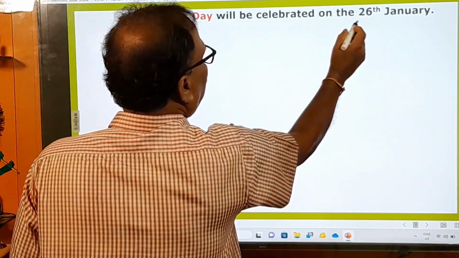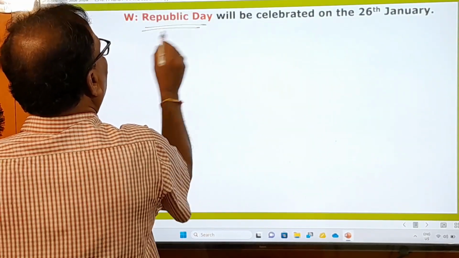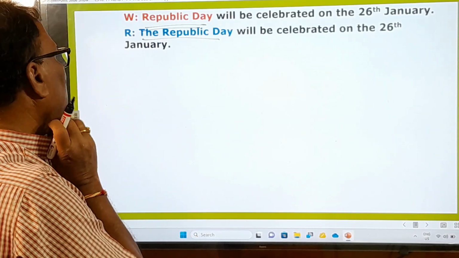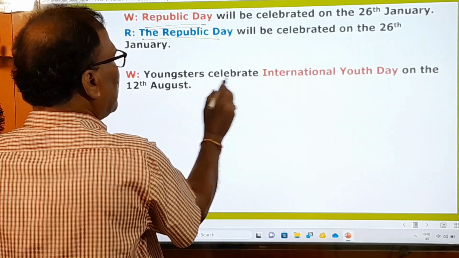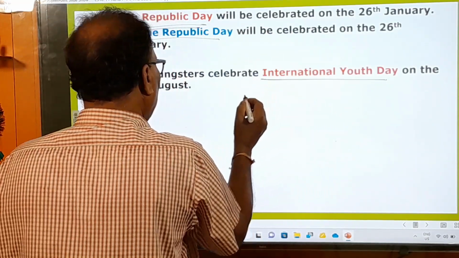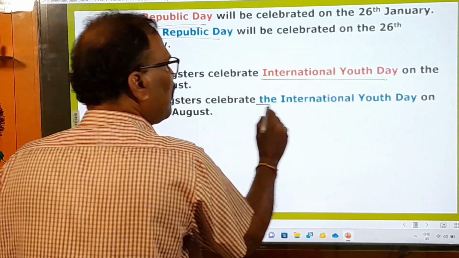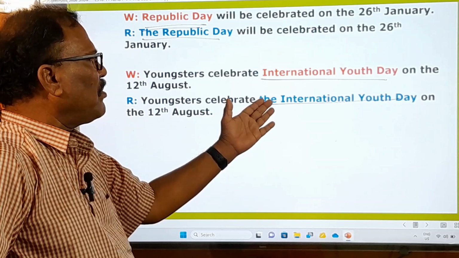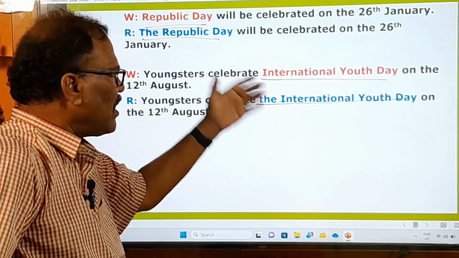Republic Day will be celebrated on the 26th. So you have to say the Republic Day will be celebrated on 26th January. And youngsters celebrate International Youth Day. So it is a day of importance, and therefore it requires the definite article before it, but it is not used here. Therefore, it's a wrong sentence, and this is the right sentence, right?